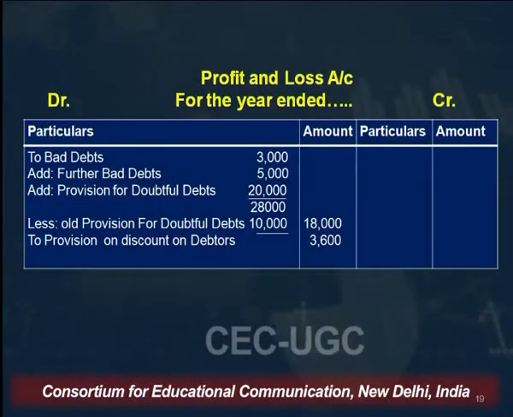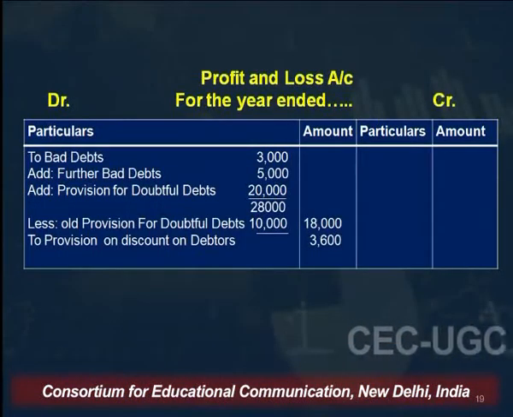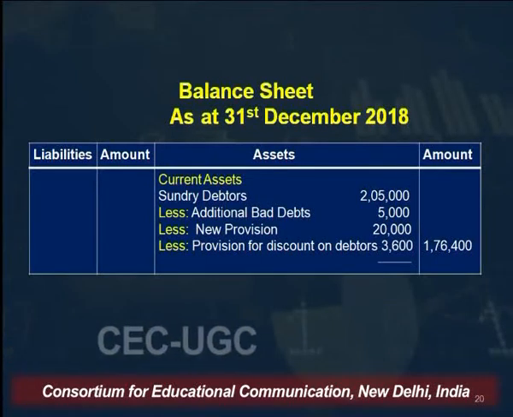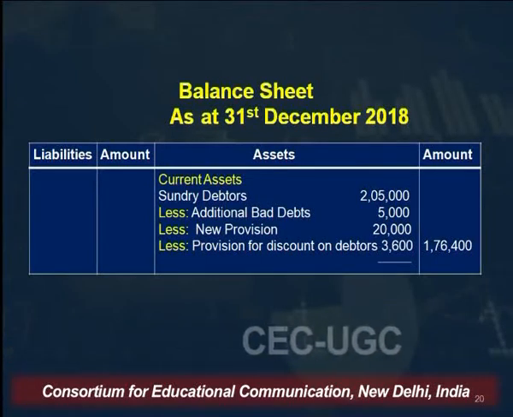Provision for discount on debtors is created at the rate which is given outside of the trial balance, and the rate for discount on debtors is given as 2%. So on 1,80,000, 2% provision you need to create, that comes to 3,600. So how will it be shown on the asset side of the balance sheet? The other effect would be on the asset side of the balance sheet.